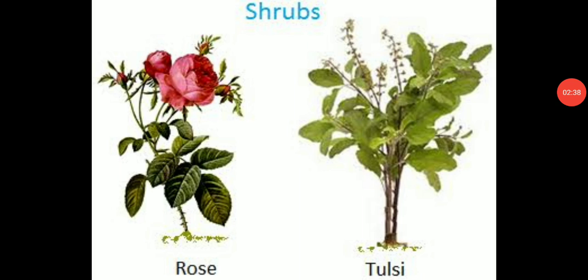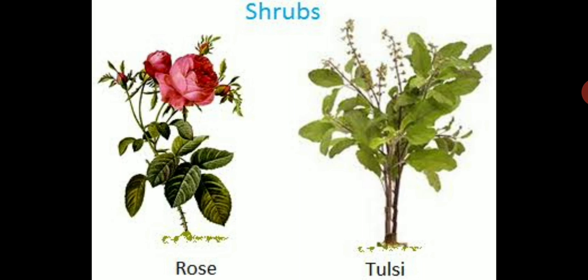Now see, these are the examples of shrubs. Rose and tulsi. You can see that shrubs are smaller than trees. They are not as tall as trees.